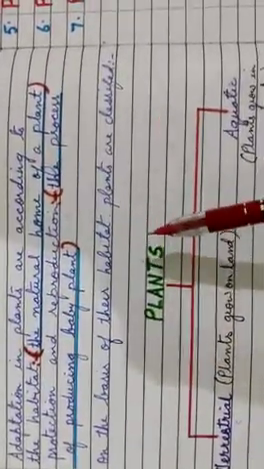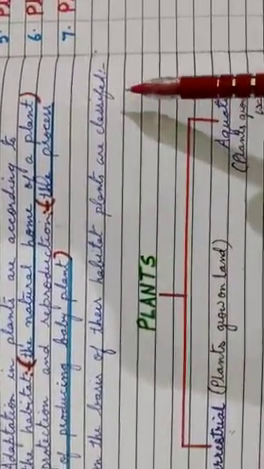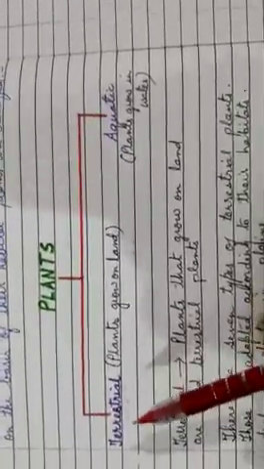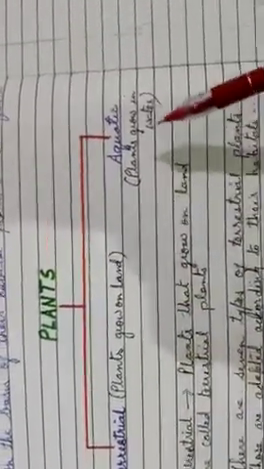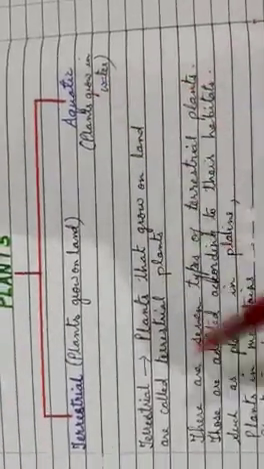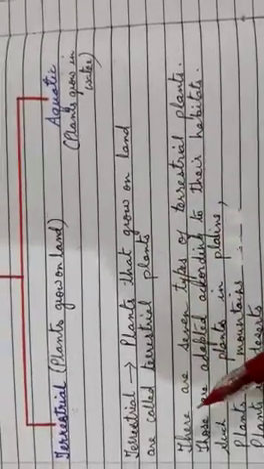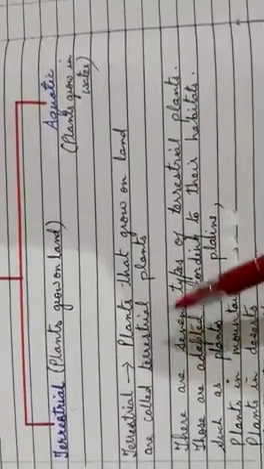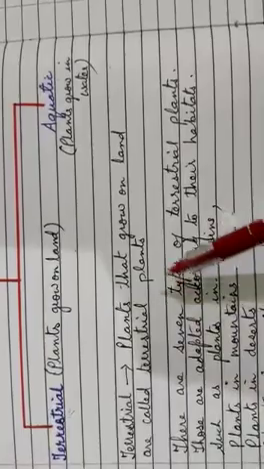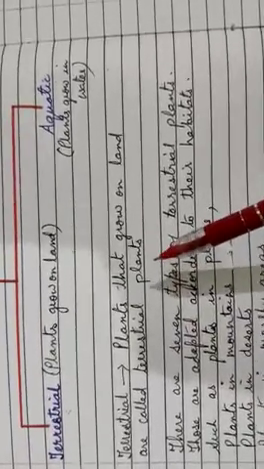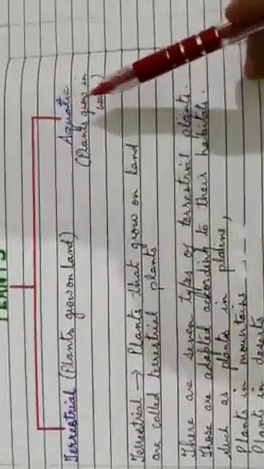So on the basis of their habitat, plants are classified into terrestrial and aquatic. So what is the meaning of terrestrial plant? Terrestrial means plants that grow on land. They are called terrestrial plant. There are many different types of plants. And aquatic means plants grow in water. Terrestrial means land, aquatic means water.